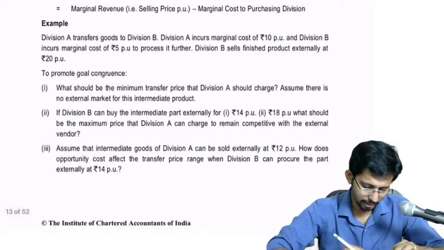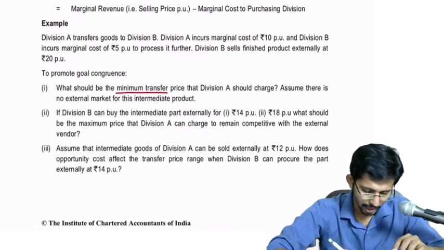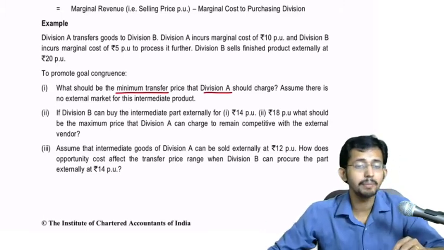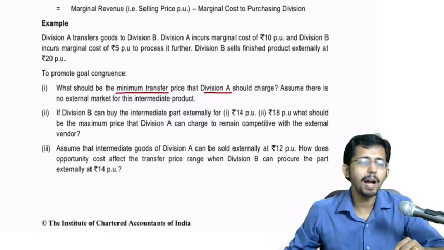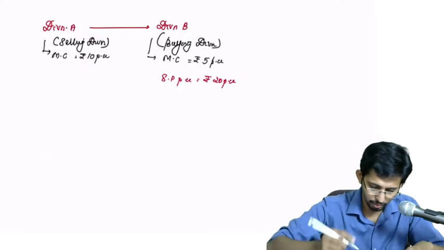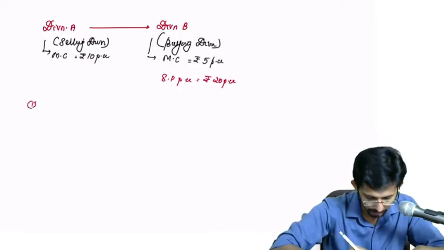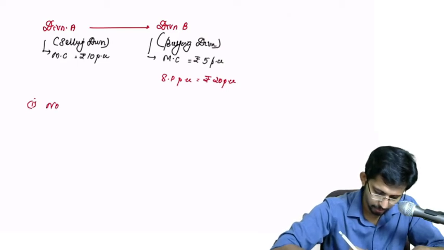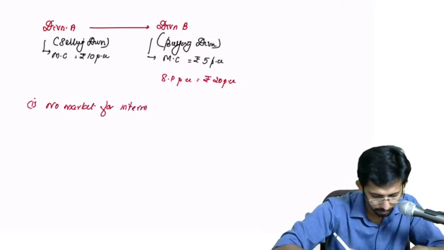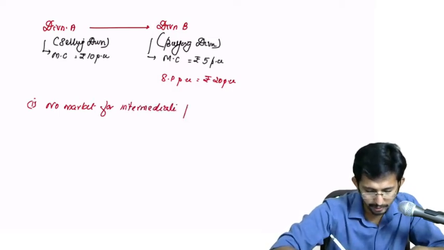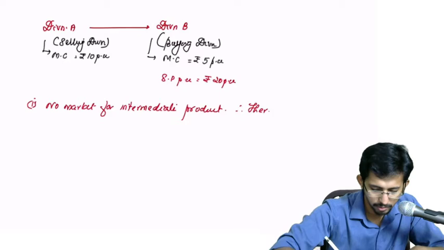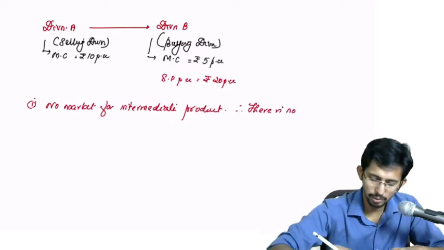Now, to promote goal congruence, what should be the minimum transfer price that Division A should charge? Assume there is no external market for this intermediate product. Since there is no market for the intermediate product, what does it mean? There is no opportunity cost. So you can write: 1, no market for intermediate product, therefore there is no opportunity cost.